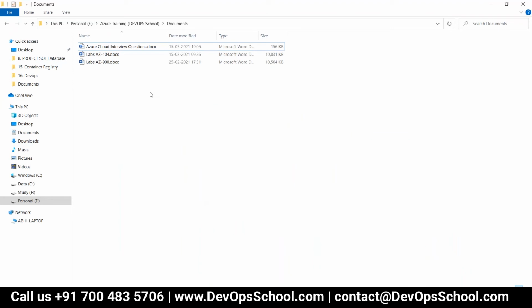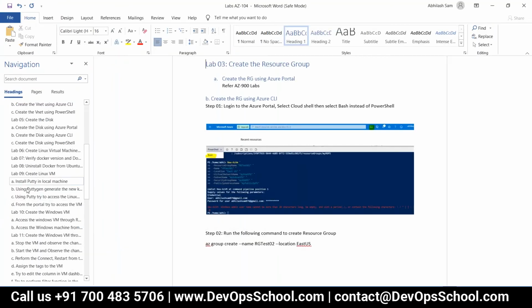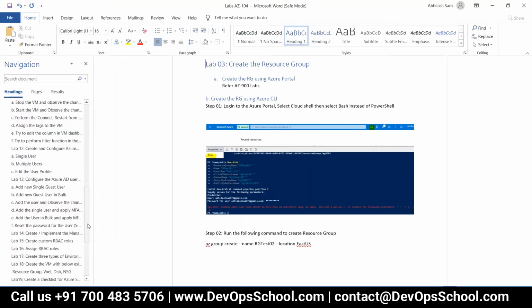We will start Azure DevOps. But try to complete all your labs. Checklist we will verify later. Show me how many labs out of 30 you have completed till now.